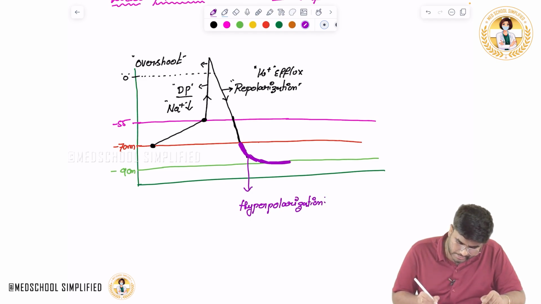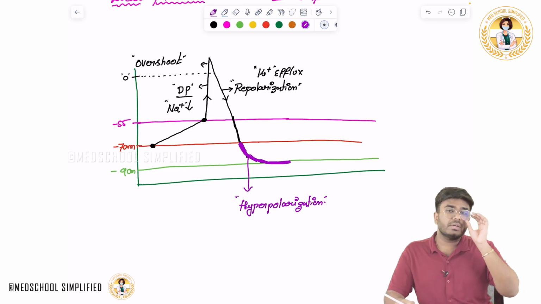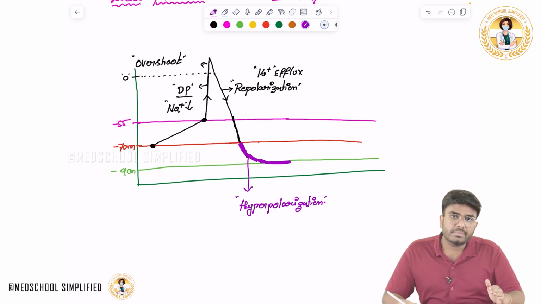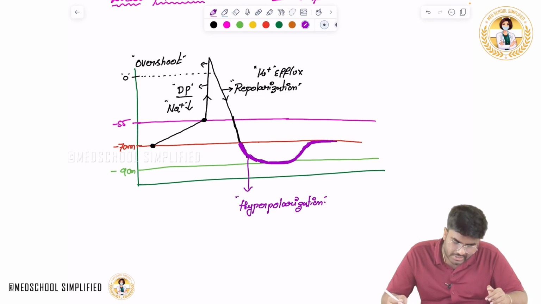Suddenly the neuron understands it shouldn't be minus 90, it should be minus 70. The resting membrane potential is minus 70 because of the sodium potassium ATPases. The sodium potassium ATPases and other leaky channels will help it come back to resting membrane potential again.